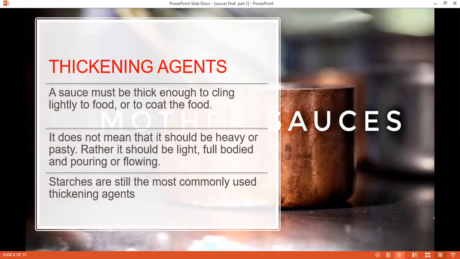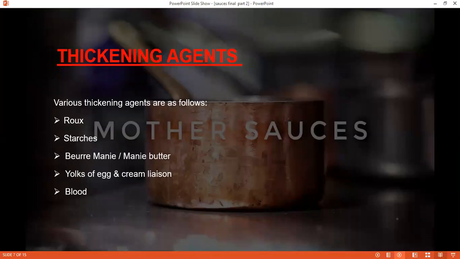Normally, starches are still the most commonly used thickening agent. But if you go to fine dine restaurants that follow the proper method of cooking, you will see that chefs are still making some basic sauces, and other sauces which are used for the final preparation of the dishes. So now let's see what these thickening agents are.